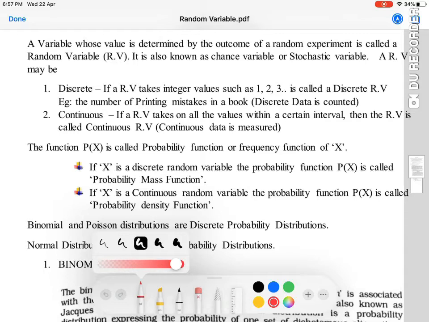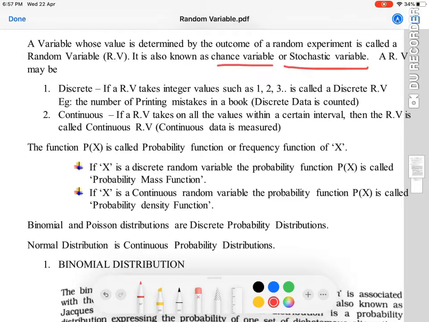So why do we call it a random variable? Because the distribution could take a random pattern, or it can have an uncertain frequency. We cannot know what outcome we are going to get out of an experiment or an event. That is why it is called a random variable. It is also called a chance variable or a stochastic variable, nothing but a variable which is taking an uncertain pattern, or which is using probability to determine. So that is a stochastic variable.